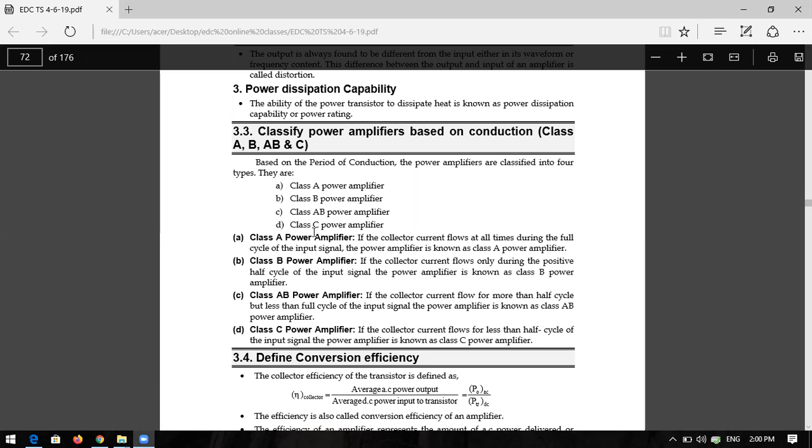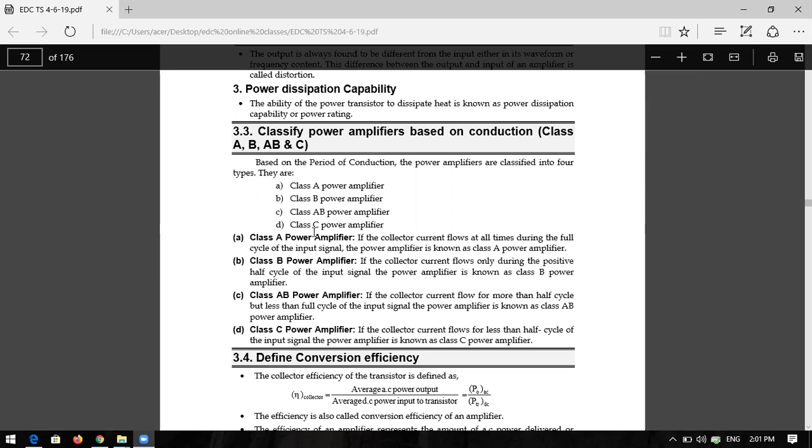The output signal or collector current signal flows completely, then you can call it a class A power amplifier. For example, if your input signal is a sinusoidal signal, the output is also a sinusoidal signal and it should conduct completely. That means for the input signal varying 360 degrees, the output signal also varies 360 degrees. Then you can call it a class A power amplifier.